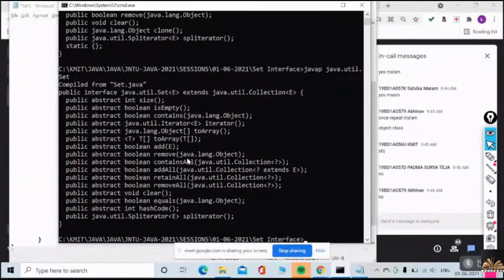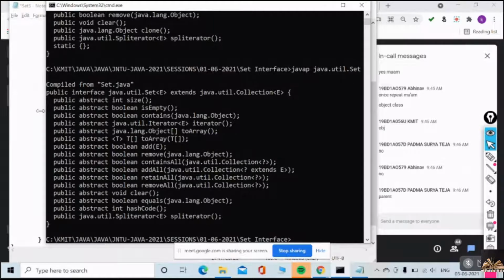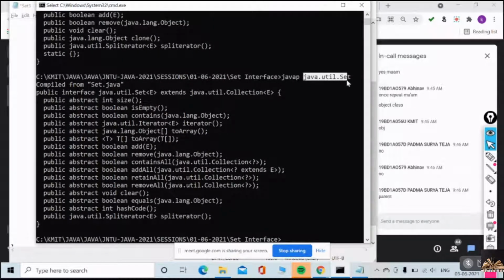You should check its interface. Once there is no method in the implemented class, where exactly do you have to check? In the parents. Parent means here it is an interface, the Set interface. Did you get the statement? Java dot util dot Set. I just checked. Then do we have a toArray method? Yes or no?